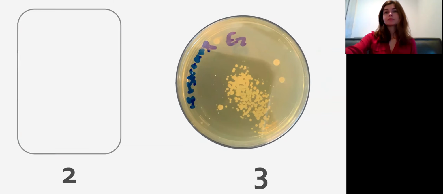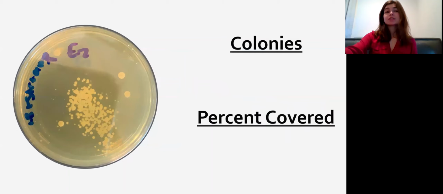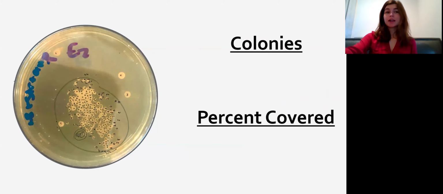So I collected 2 kinds of data from this. The first was the actual number of colonies. For this Petri dish in particular, it was 160. Now, in theory, that is again the exact number of recombinant cells, so it should be the best measure of how much conjugation occurred. But it's impossible to count on some of these Petri dishes. The colonies were just too dense, too close together.